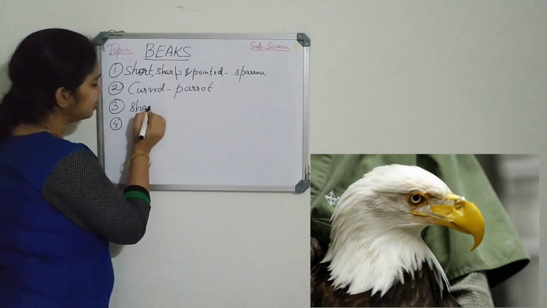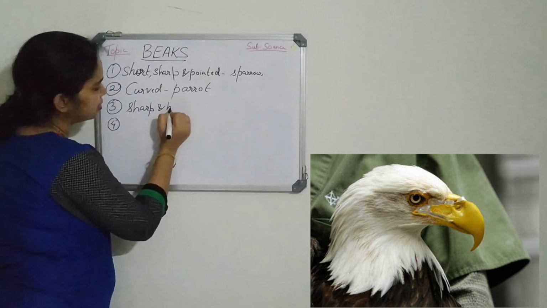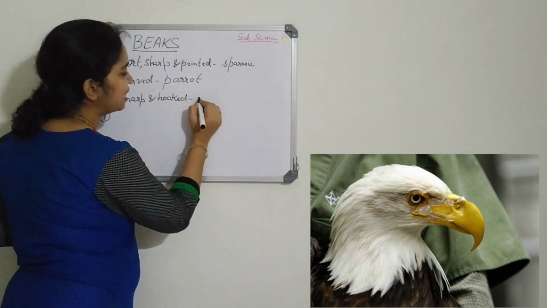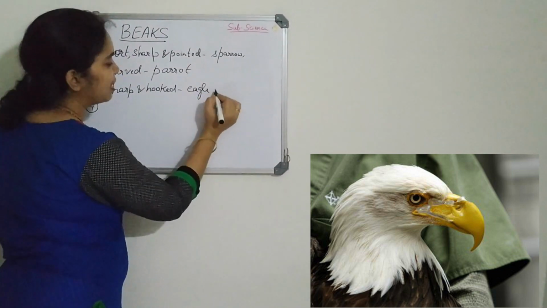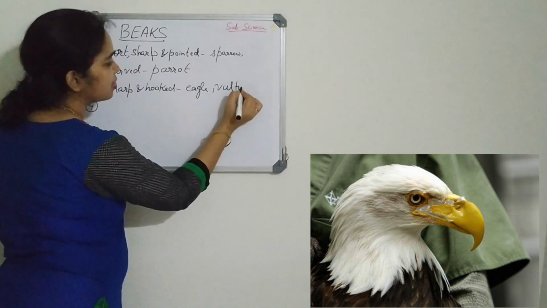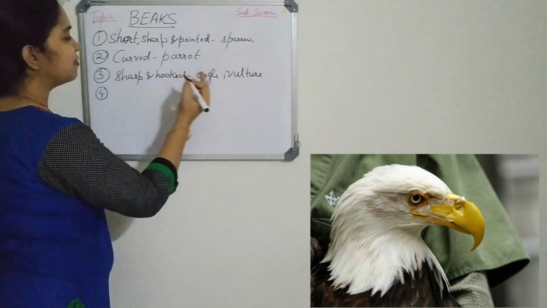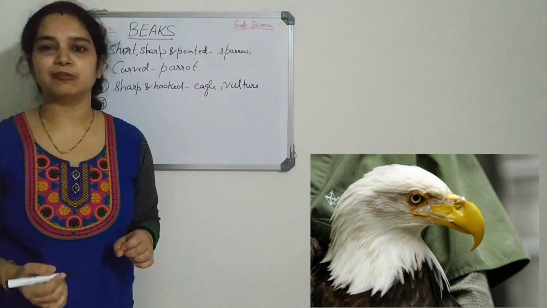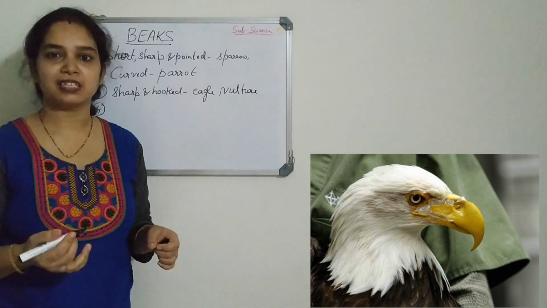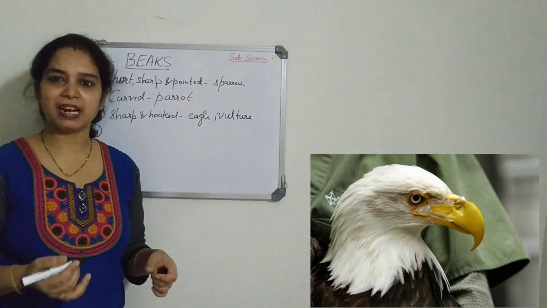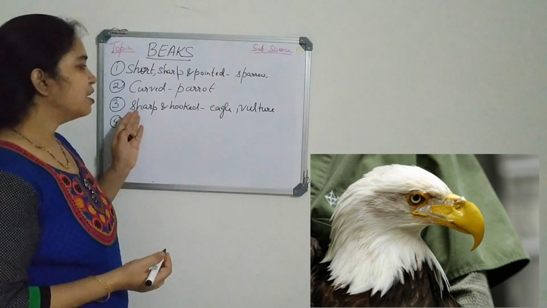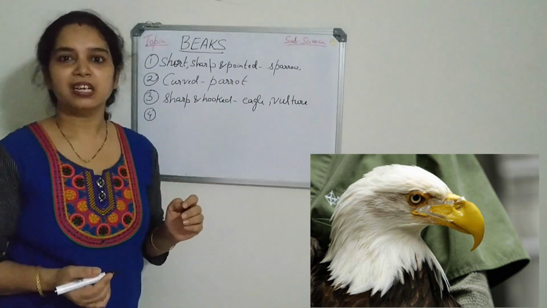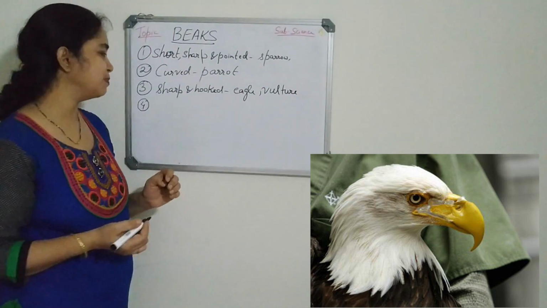Sharp and hooked beak. These types of beaks are found in eagles and vultures because they eat the flesh of other small animals like rabbits, snakes and rats. So these birds are also called birds of prey because they eat the flesh of other small animals.